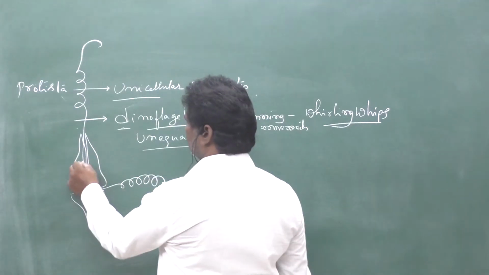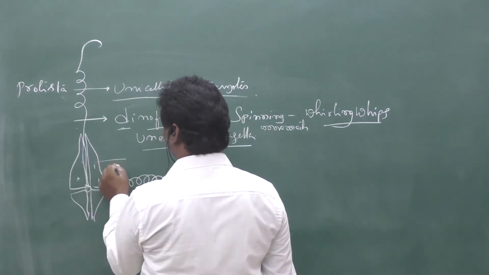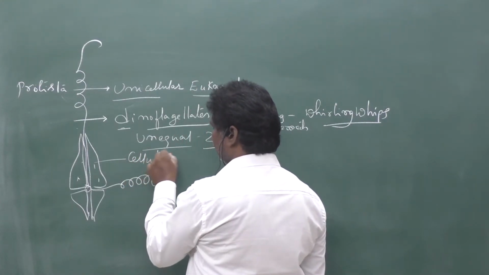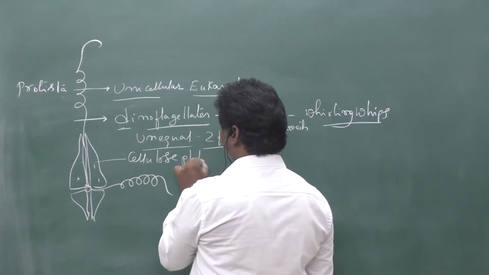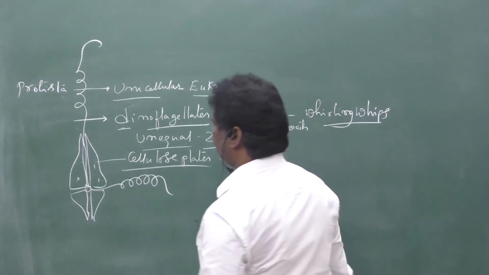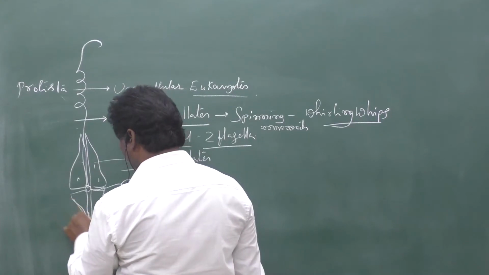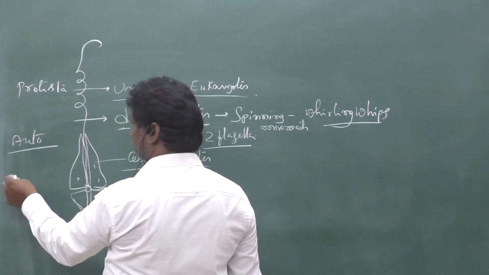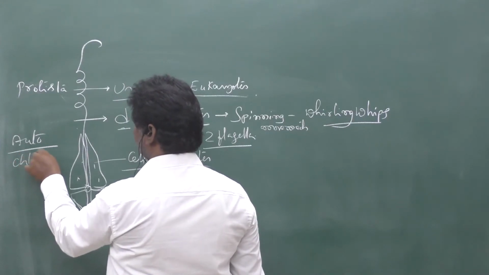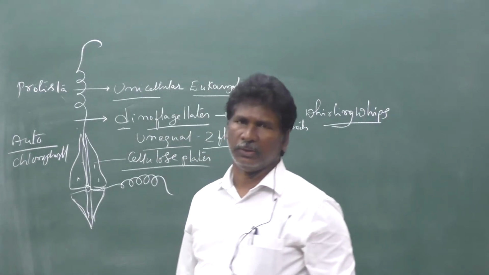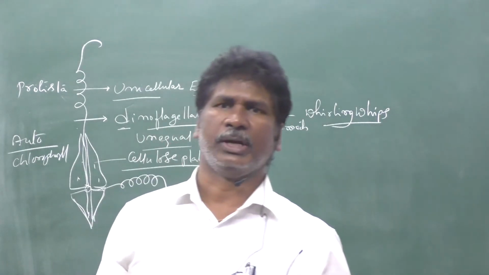These are also unicellular. So plates are present, cell wall is present. The cell wall is made up of cellulose plates. But chloroplasts are also present. So these are autotrophs, chlorophyll molecules are present, chlorophylls along with xanthophylls and carotenoids.